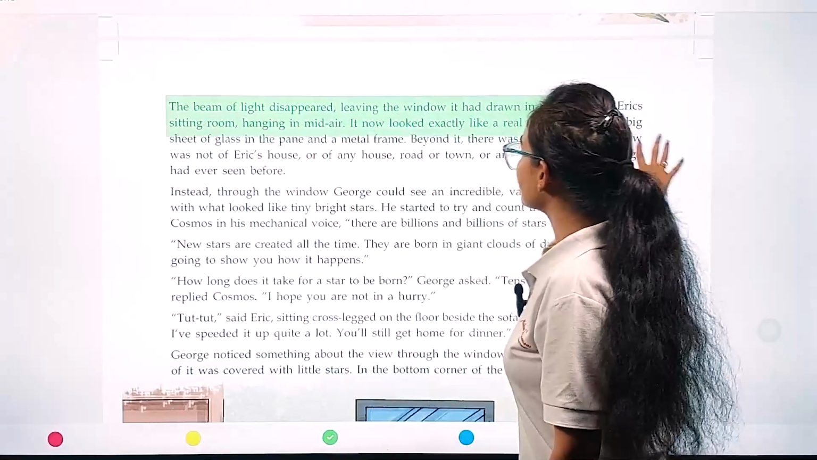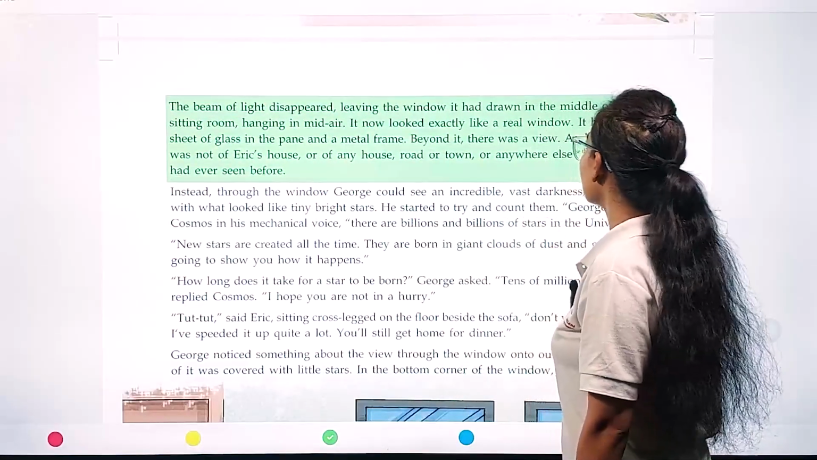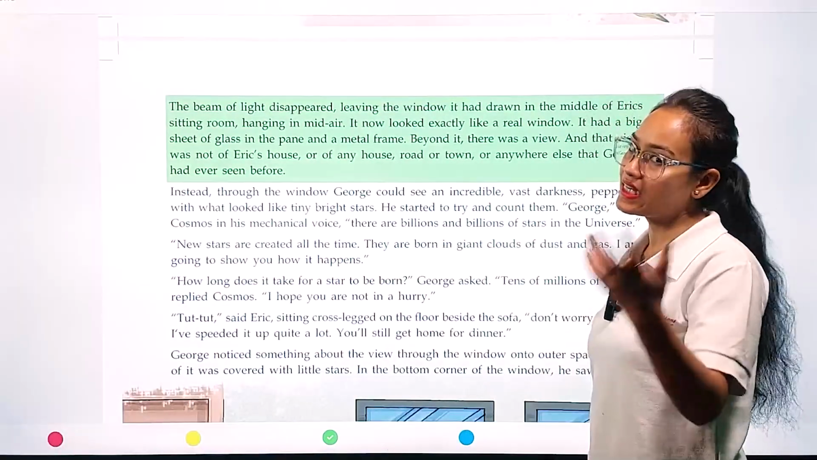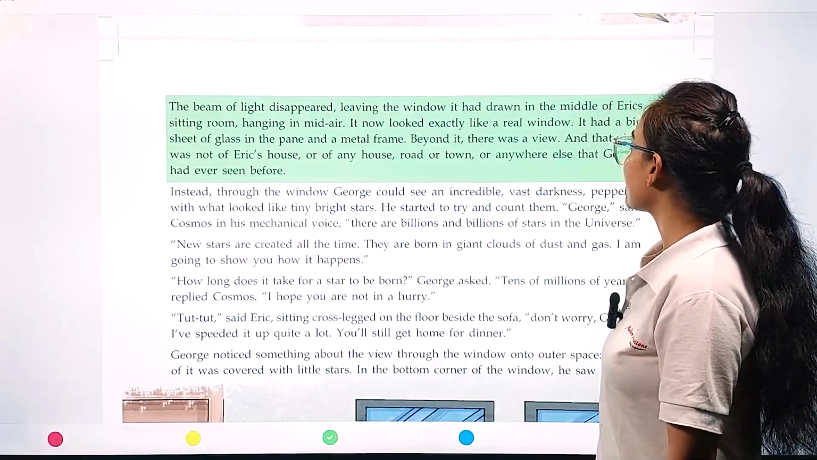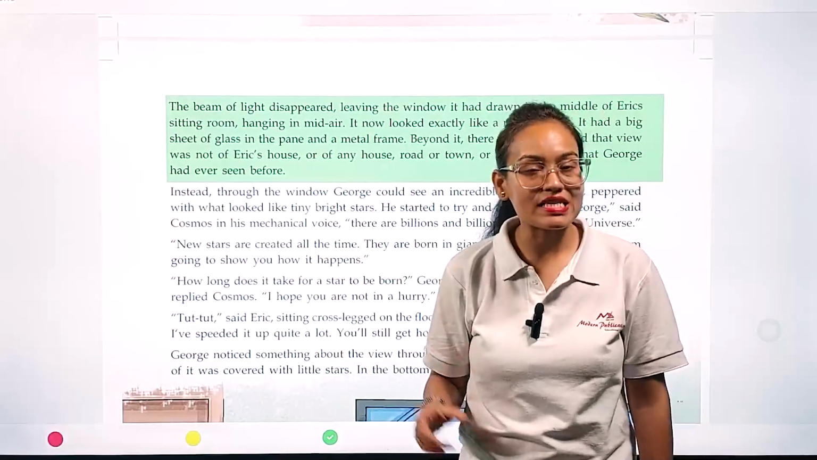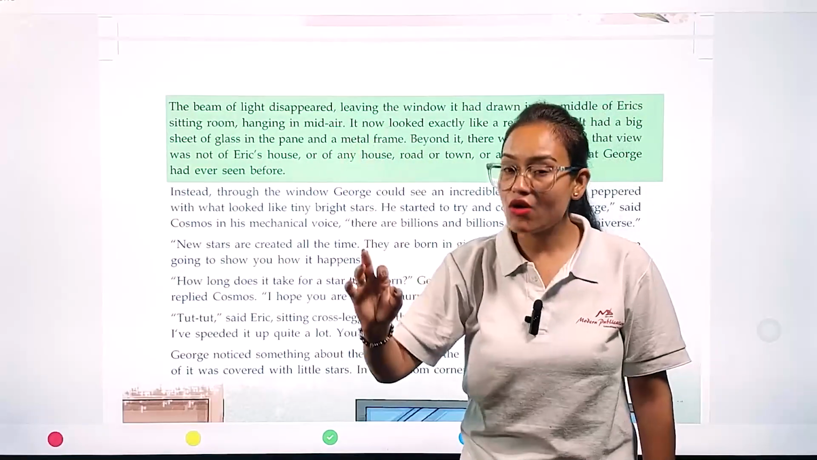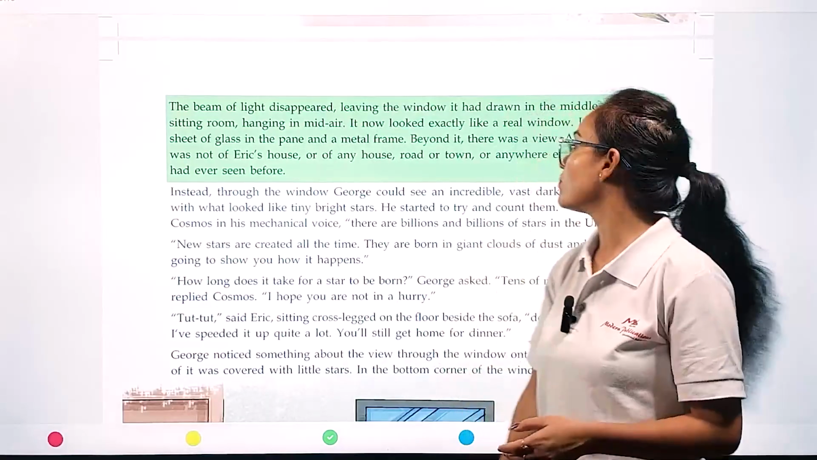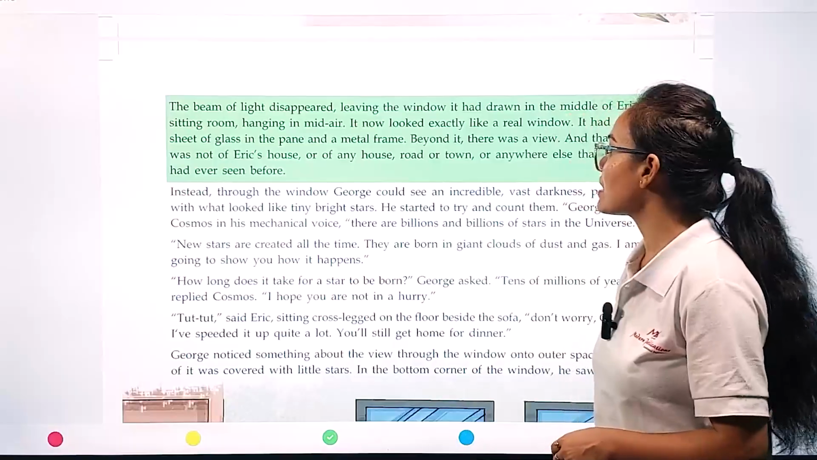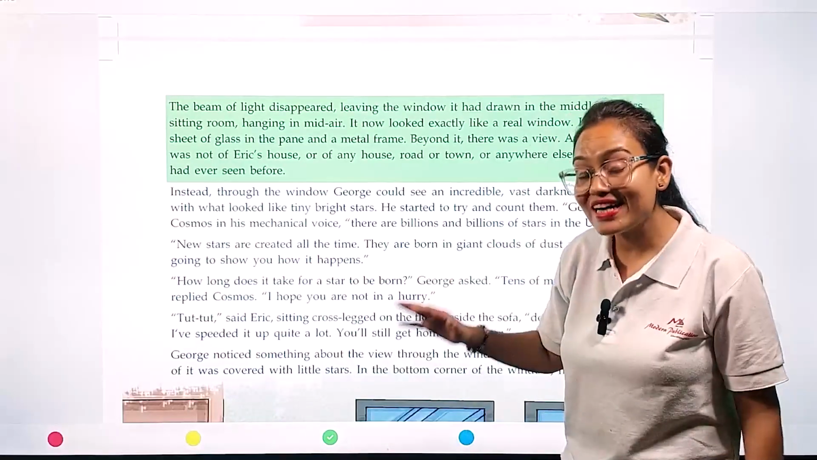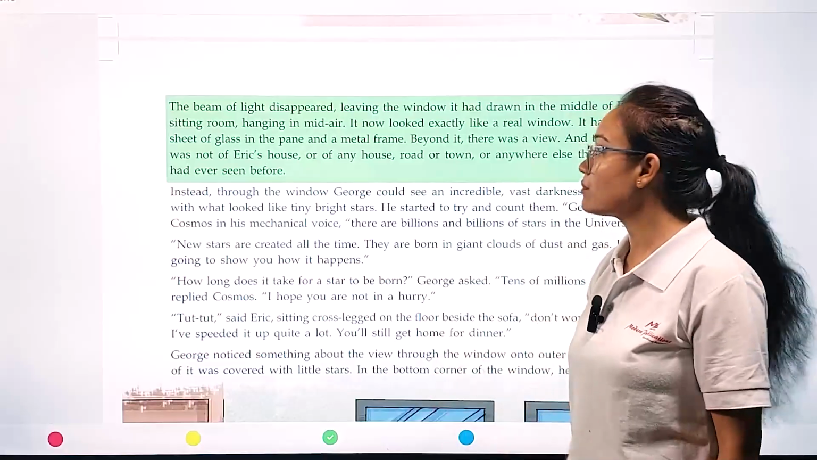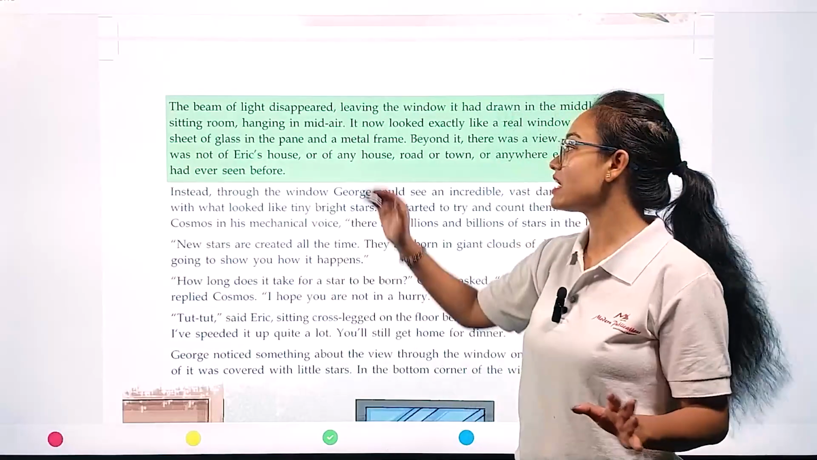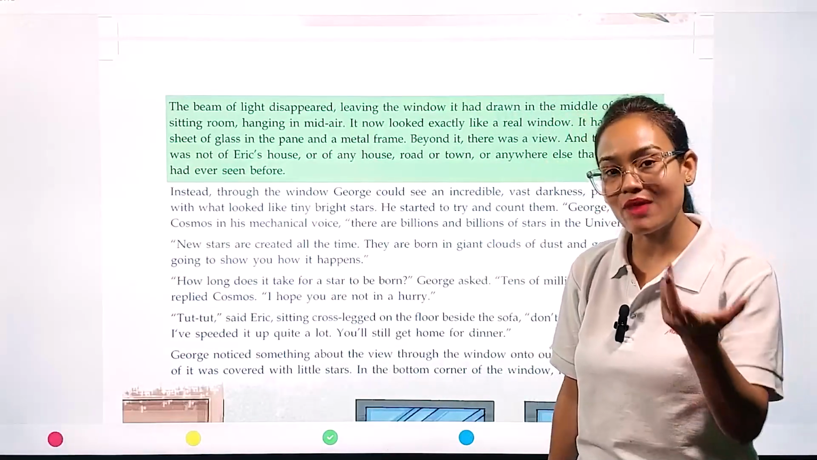The beam of light disappeared, leaving the window it had drawn hanging in mid-air in the middle of Eric's sitting room. It now looked like a real window. After creating the window, the beam of light disappeared. The window created by the beam of light looked like a real window. It had a big sheet of glass in the pane and a metal frame. It looks like a real window because the sheet is made of glass, and it has a metal frame.